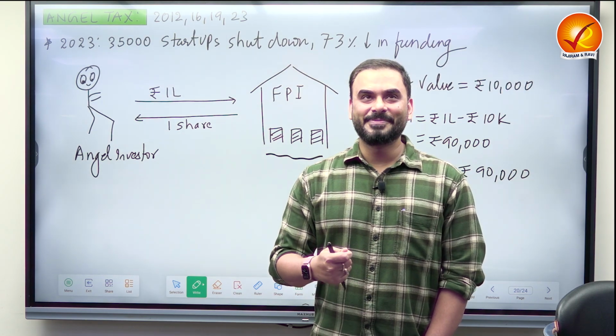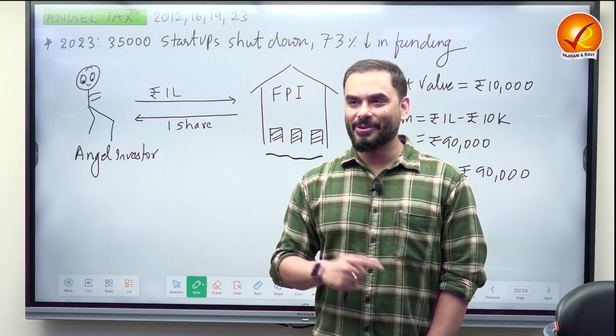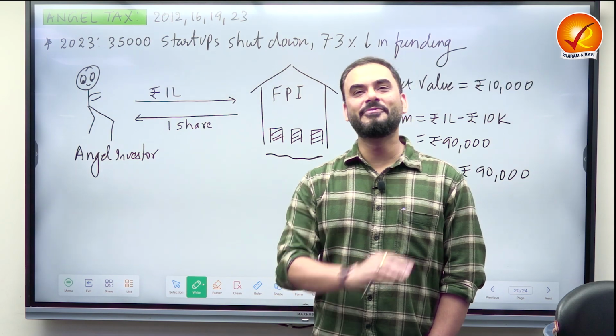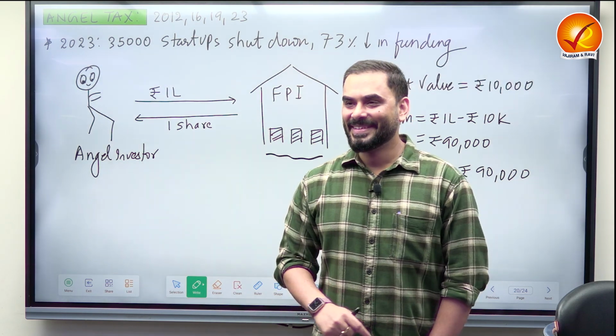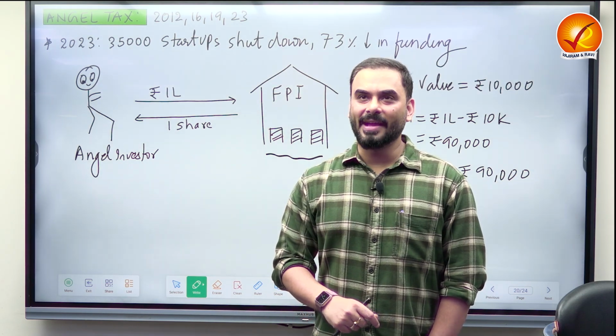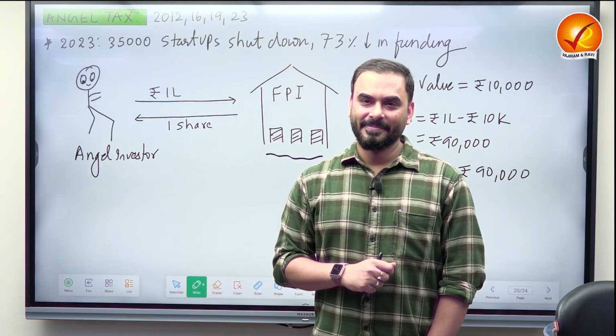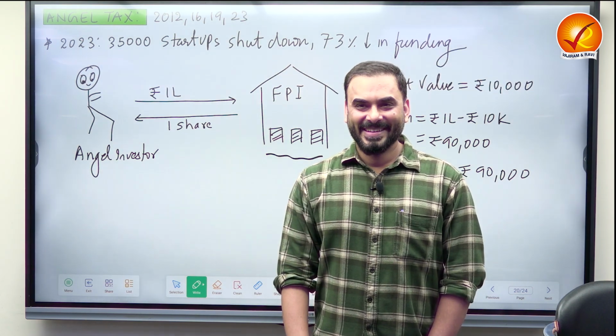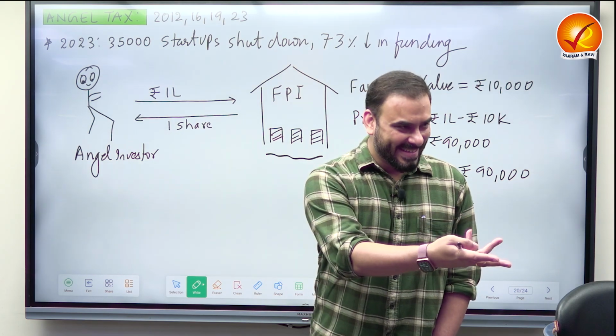So the angel tax is paid by the company who is getting the money or the investor who is paying the money. Every batch asks me this question. So who pays the tax? The person who earns the income. How can the investor pay the tax? A person who gets the money will have to pay the tax.